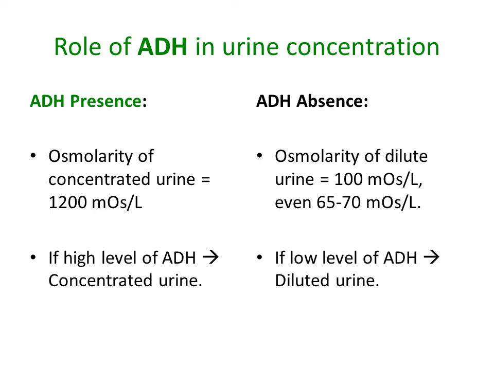In the absence of ADH, the osmolarity of urine is about 100 milliosmoles, even 65 to 70 milliosmoles, meaning that dilute urine is formed, while in the presence of ADH, the osmolarity of urine is 1200 milliosmoles, meaning that urine is concentrated.